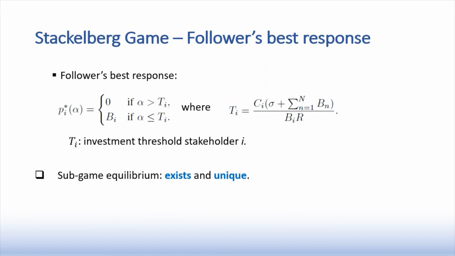This threshold depends on the fixed cost of the stakeholder, the stake of the pool, the budgets of every player, and the block reward. And as you can see, because for every fixed fee of the pool, we have a unique response from each follower, the subgame equilibrium is unique.